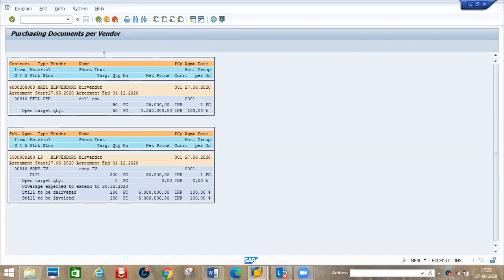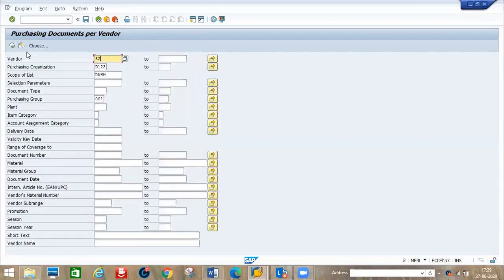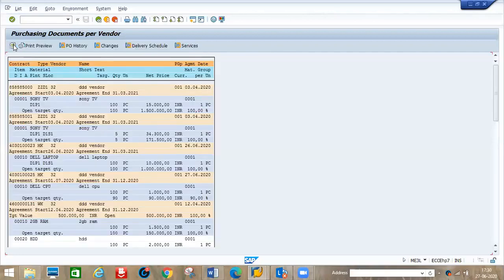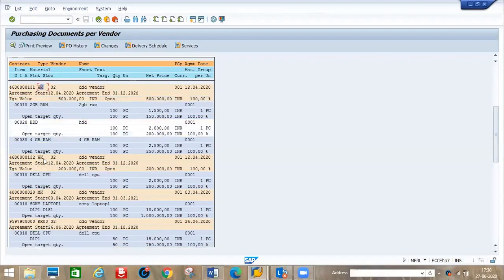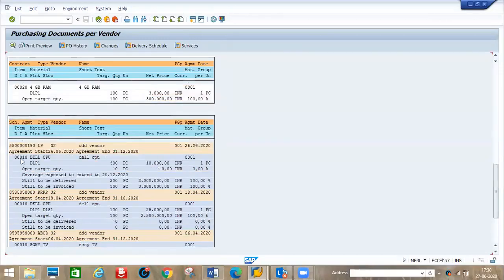In case you go back, if I change here to vendor 32 and execute, see, this vendor I have given so many agreements. See here MK, quantity contract. This I gave as a value contract. This I also created with one document type ZZD1, again MK. Then you just scroll down here. Again MK, this is one document type. Then the schedule agreements also LP. This one is the same document type.